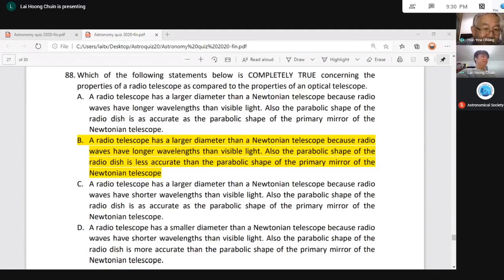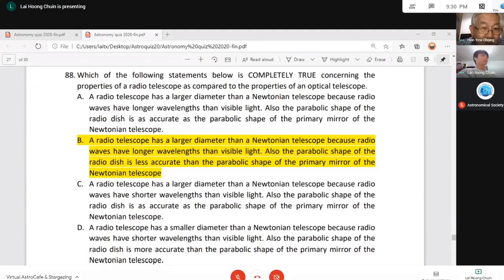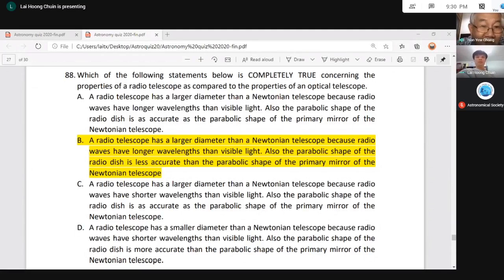If you look at A, for example, I look at the second part of A, also the parabolic shape of the radio telescope is as accurate as the parabolic shape of the primary mirror. Wow, radio telescope parabola as accurate, no need. The radio telescope parabola no need to be so accurate. Less accurate than a primary mirror. So as accurate, A wrong. C, all right. Second part of C, also the parabolic shape of radio is as accurate as the parabolic shape of the primary mirror. So it's not as accurate, right?